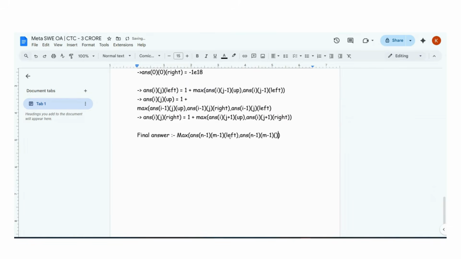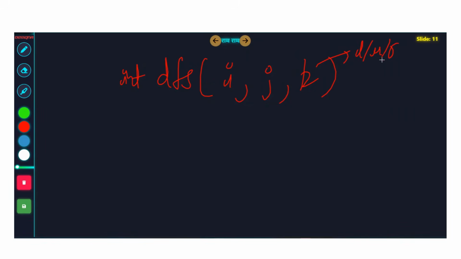So what will you do now? You will run a DFS function. You will write that the answer is the max of this thing and this thing. Now this will lead to a DFS call. You need to make a DFS call, like int DFS, and in the DFS you will be sending three values: I, J, and K. K can have 3 values: left, up, right. You can send a character or you can call left, up, right as 0, 1, 2, your wish. Now you will write the base states.